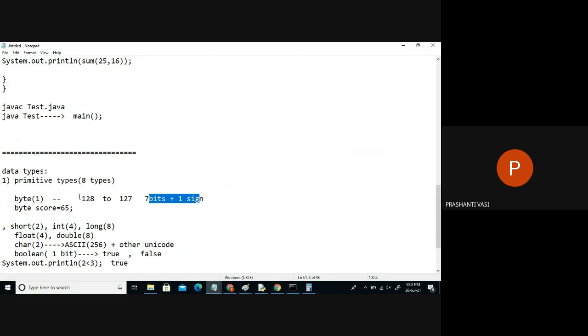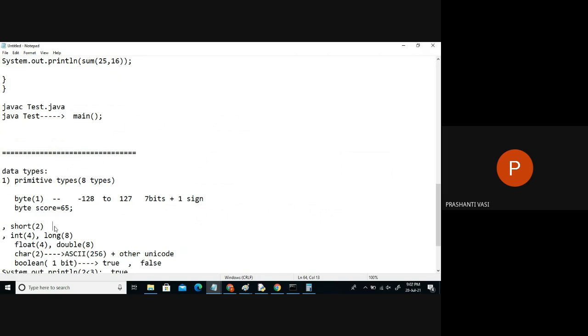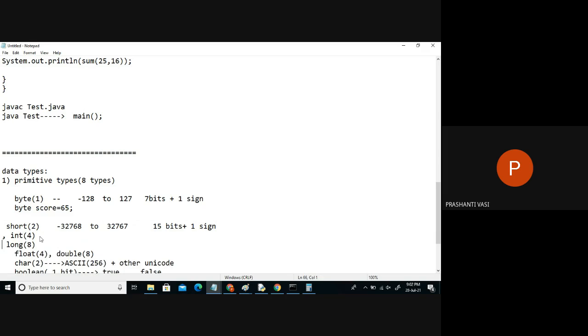So if you're dealing with data less than this range, declare a variable of which type? Byte data type. If you're exceeding that range, if you're dealing with numbers in the range of -32,768 to 32,767, how many bytes of memory do we need? 2 bytes of memory. If you convert this into binary format, you will get exactly 15 bits, fifteen ones. That means we are consuming 15 bits to store this number and 1 bit for the sign. So in total we are using 16 bits to store this data. After that, it keeps on increasing the range. I'll give you this range of data anyhow.